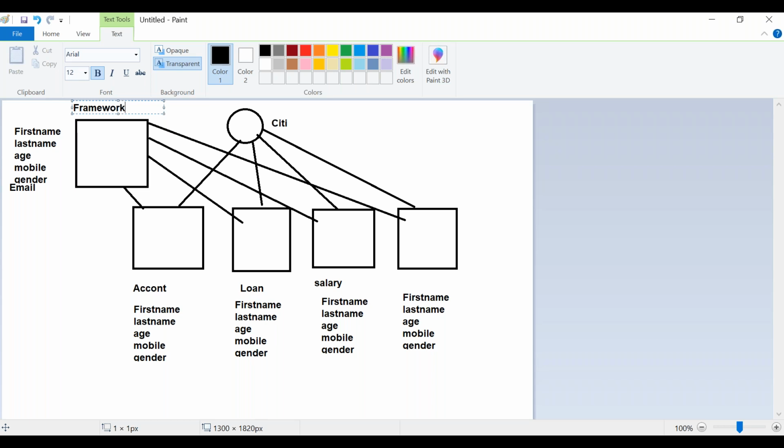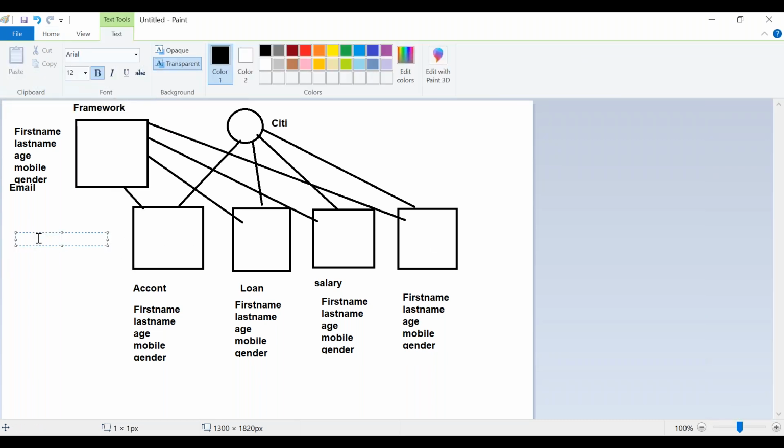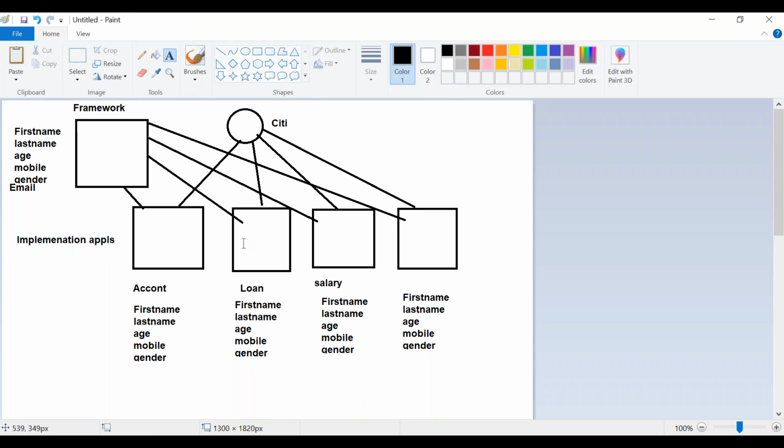So a framework is the thing where we can include all the generic things. Technically, the internal applications we call implementation applications. So this will be considered as a framework, and this will be considered as an implementation. I have 4 implementation applications in my organization.